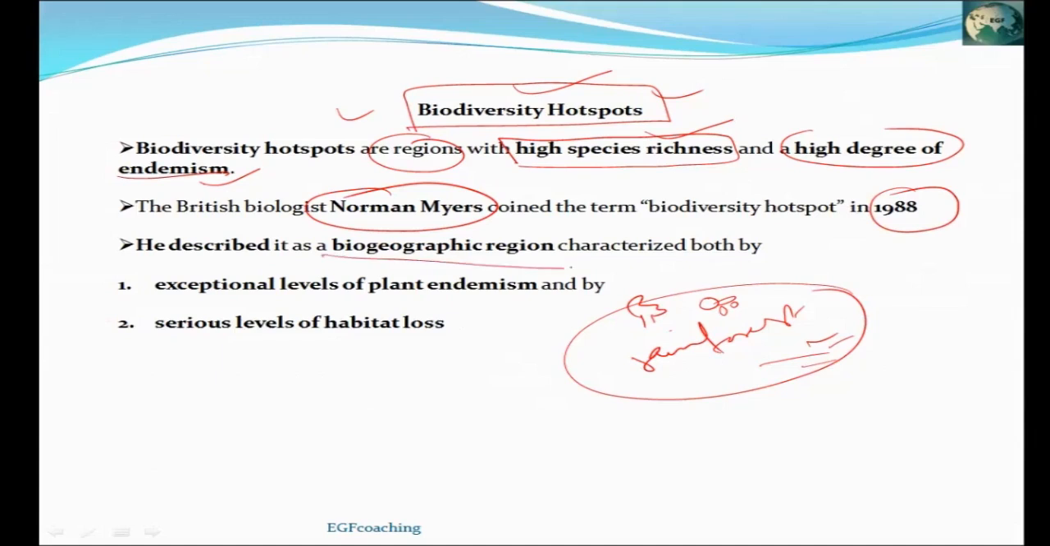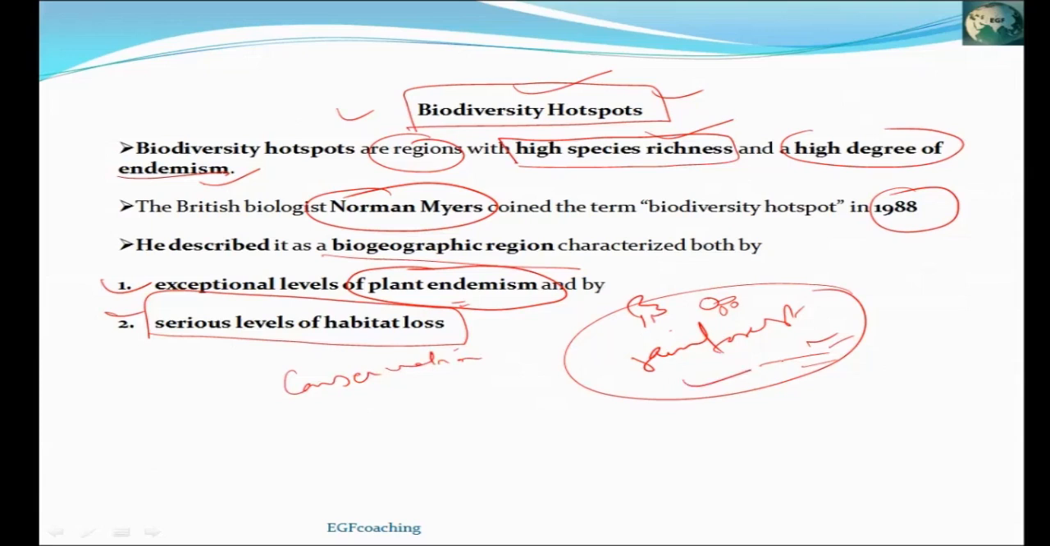According to him, any geographic region can be called a biodiversity hotspot on the basis of two criteria. First, there should be high plant endemism. It means the plants found there should be endemic to these places, along with a serious level of habitat loss. It means in that forest area there should be lots of vegetation loss, because the purpose of declaring an area as a hotspot is mainly conservation. If any area has been declared as a biodiversity hotspot, then there will be more efforts for conservation of the species. That's why the second criterion for declaring a hotspot is that the area should have vegetation loss.